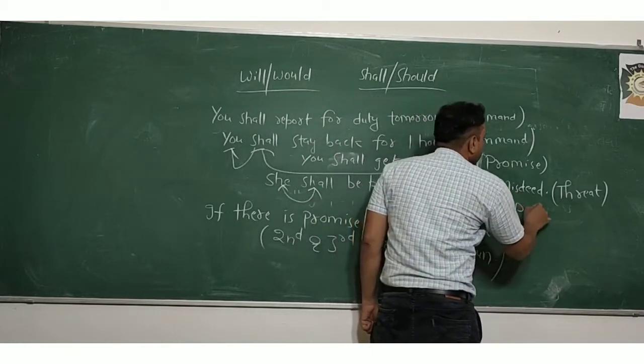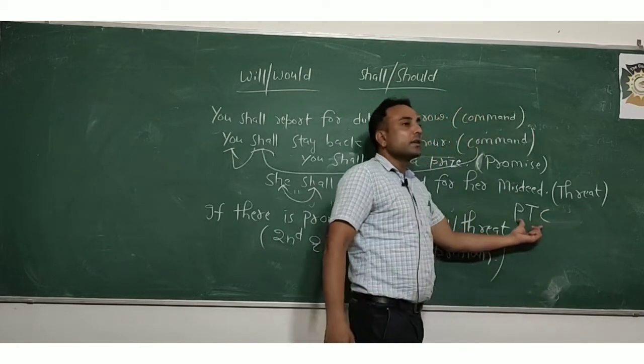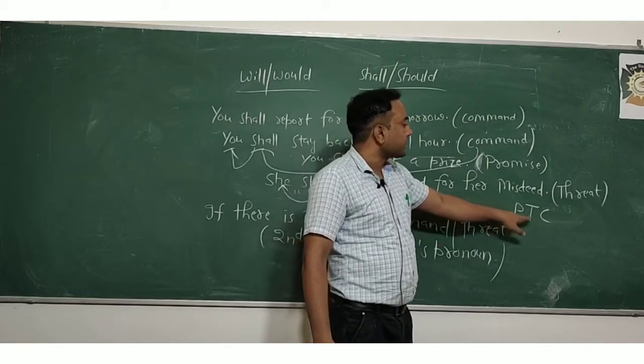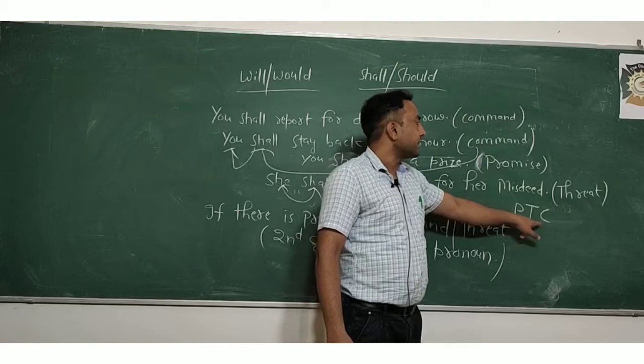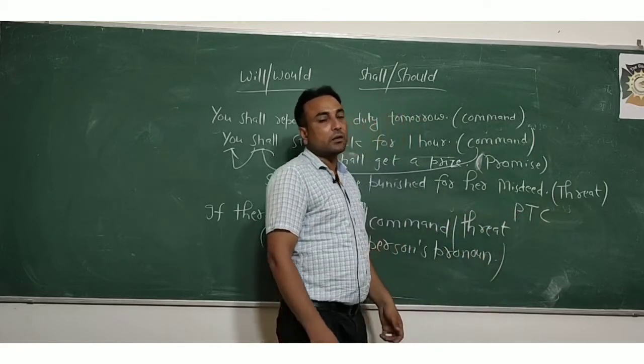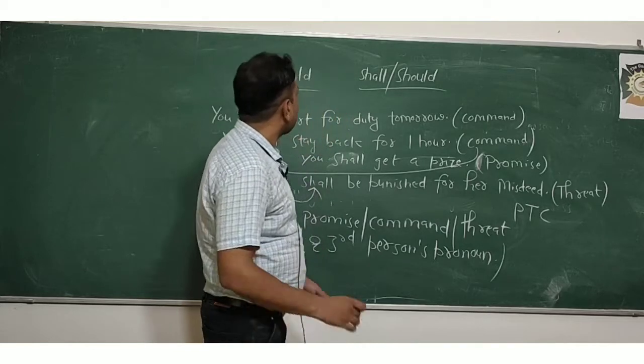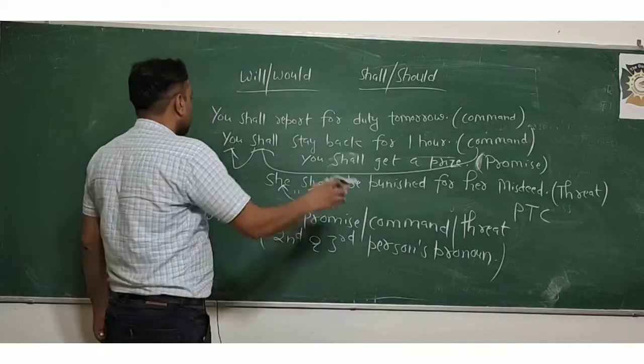Like if I say PTC is the name of a new channel, a Punjabi news channel. So P for promise, T for threat and C for command. This way you can also learn it. So the next rule I am going to discuss with you.